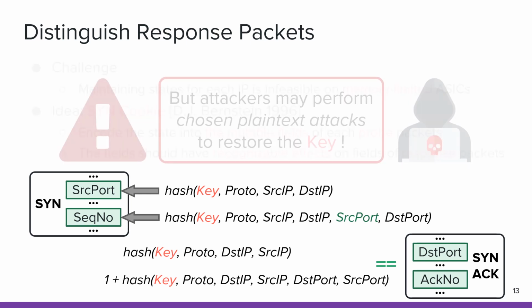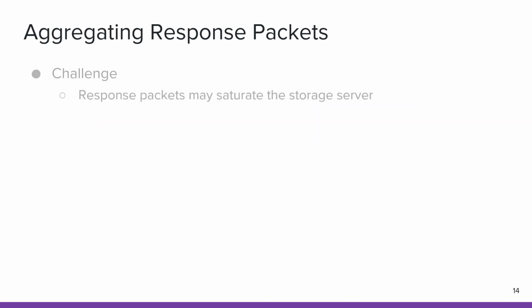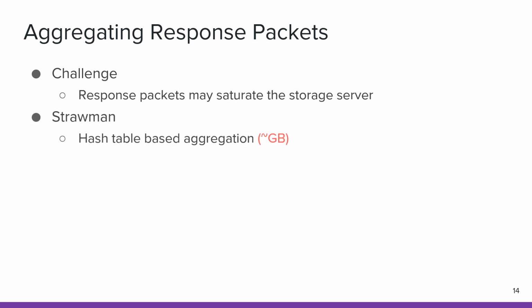One potential issue is that the switching ASICs only support fairly simple hash operations, so attackers may perform chosen plaintext attacks to restore the key, and deliberately inject forged response packets to pollute the scanning results. We leave the detailed exploration of these security issues as our future work. To avoid saturating the storage server, IMap designs an efficient response packet processing approach. One intuitive approach is to use a hash mechanism. However, as the scan space in IMap is too large, this mechanism requiring GB of memory is not feasible.